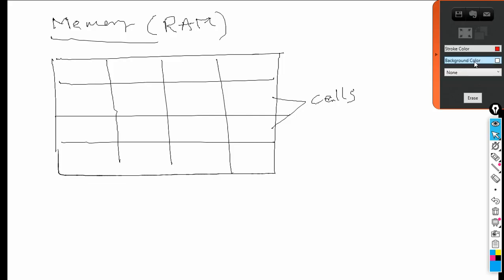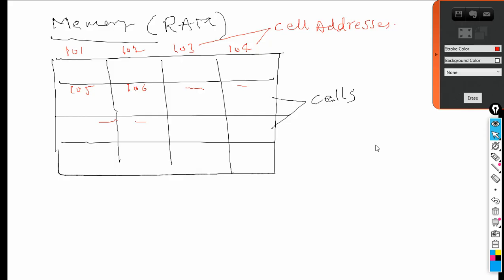Let me say that the numbers are like 101, the cell address, then 102, 103. Actually the cell addresses start from 1 only, but generally I am writing from 101. So like this it will have the cell addresses. These are called cell addresses. Each cell has a number, that number is called the cell address, and cell addresses will always be sequential.